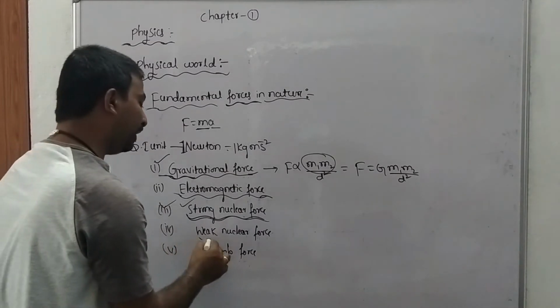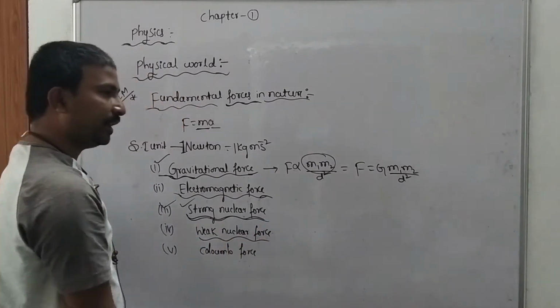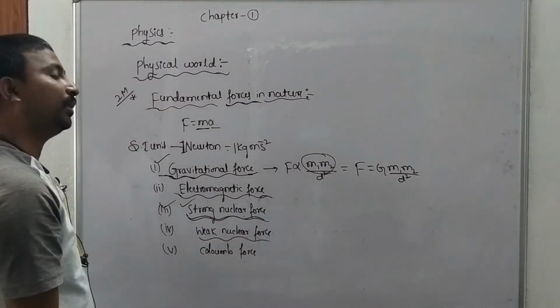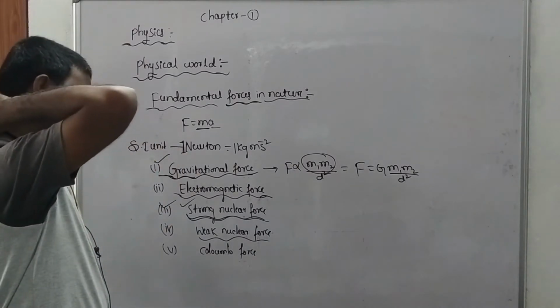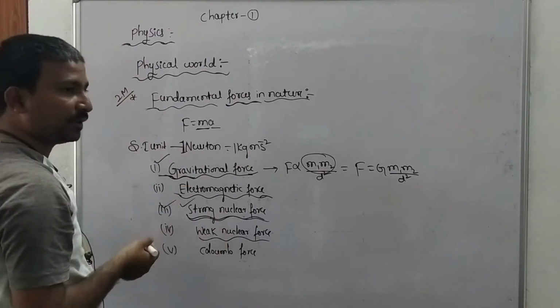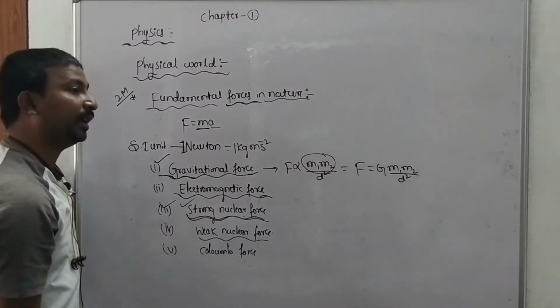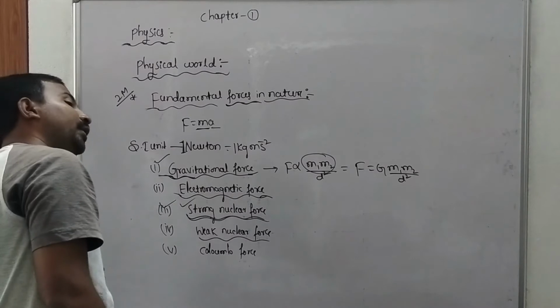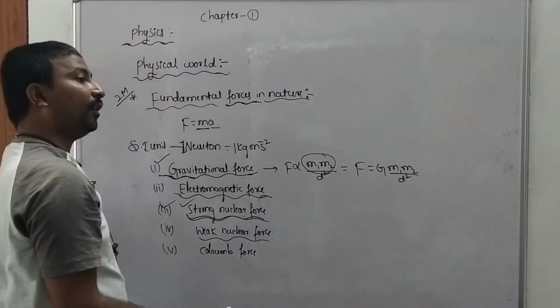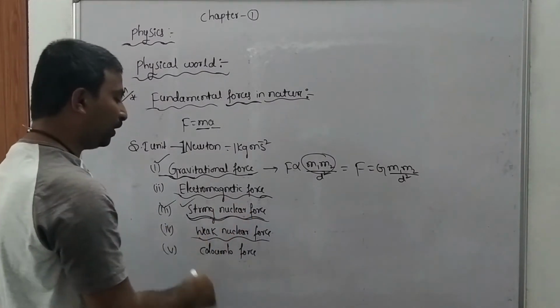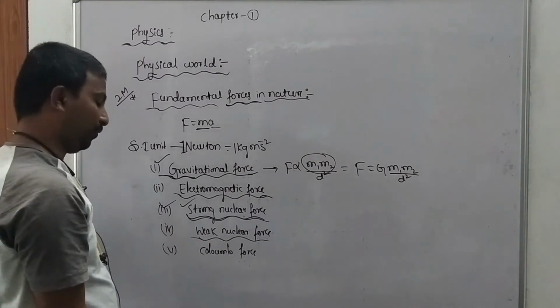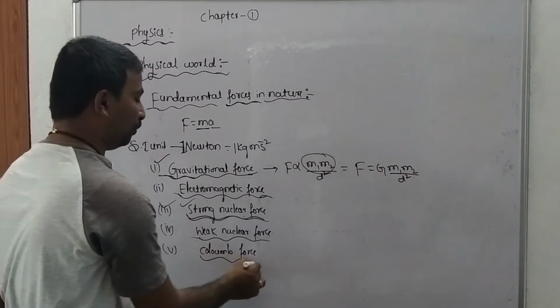Next one, weak nuclear force. It is a force between two elementary particles emitted during radioactive decay of particles. And the last one is Coulomb force.